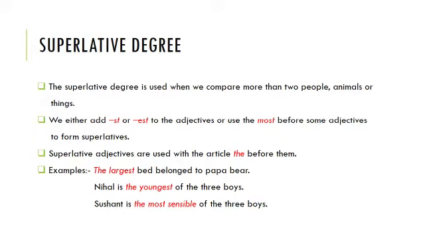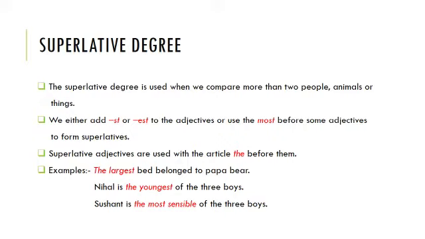Let us see some examples. The largest bed belonged to Papa Bear. As you saw, the word large has the superlative form largest, and we use the article the before it. Nihal is the youngest of the three boys. Here we are comparing Nihal with all the three boys, and we say that he is the youngest of all. Sushant is the most sensible of the three boys. We are comparing Sushant with all the others, and we say that he is the most sensible.